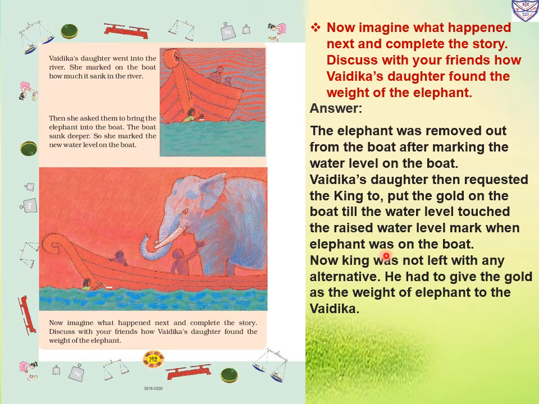So now the king was not left with any alternative. He had to give gold equal to the weight of the elephant to Vedika. So this way Vedika got a reward.